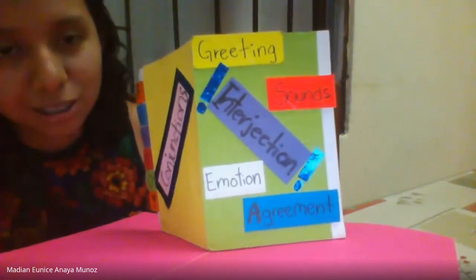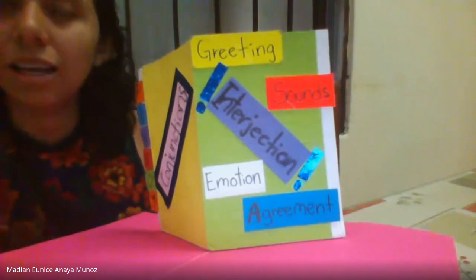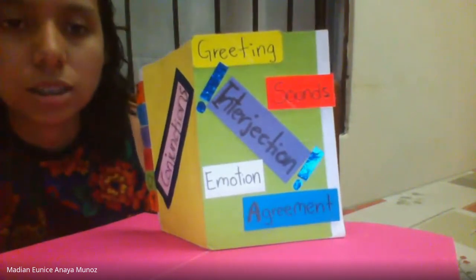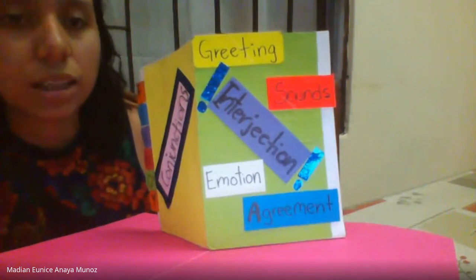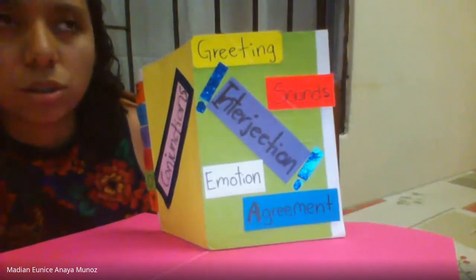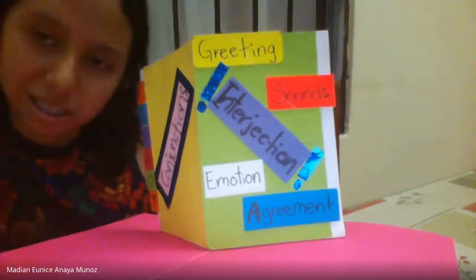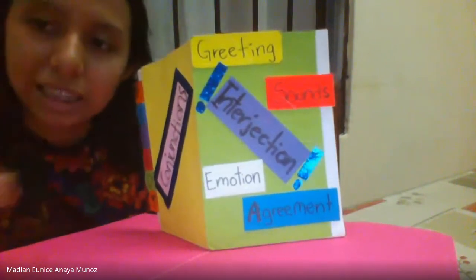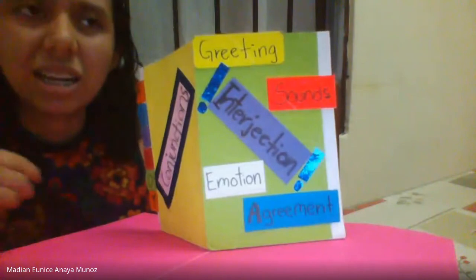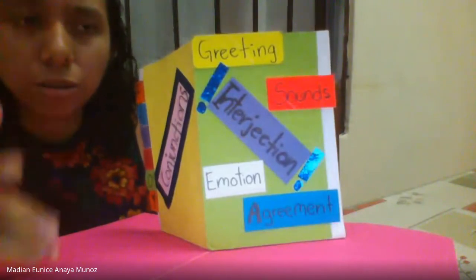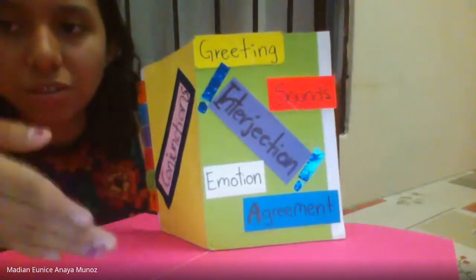And for the interjection, it is important, don't forget, to use punctuation to separate the interjection from the rest of the sentence when you write it. The interjections help the author to set the tone of the sentence.